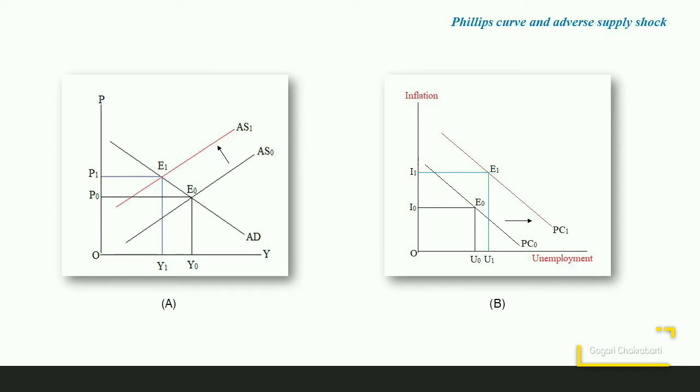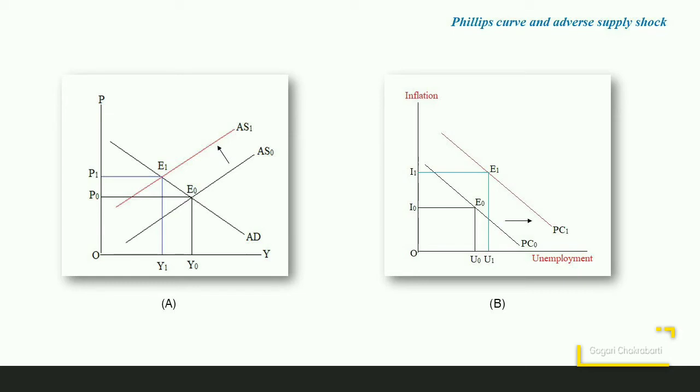As there is a supply shock, it is evident from the equation of the Phillips curve that it will be shifting towards the right. Each Phillips curve is drawn on the basis of a given supply shock. The Phillips curve will be shifting towards the right because after the supply shock, at the same level of inflation, the unemployment will increase in the economy.